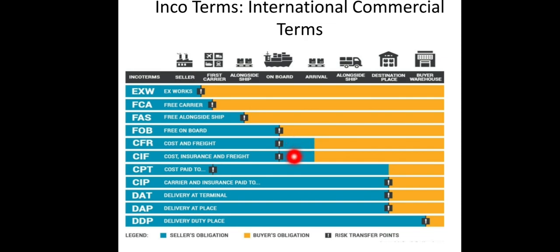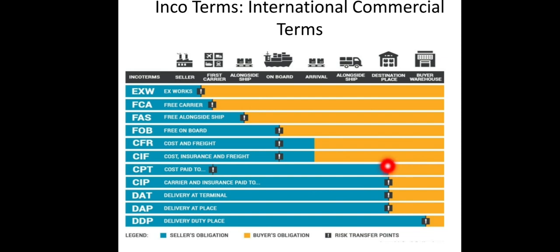Cost, Insurance and Freight means he has to pay the cost of transportation, and he has to pay the cost of all the process of documentation till it is loaded onto the ship, and he has to pay for the insurance. That is, the exporter. Now Carriage Paid To means the exporter is responsible for the goods until it reaches the place which is named by the importer.